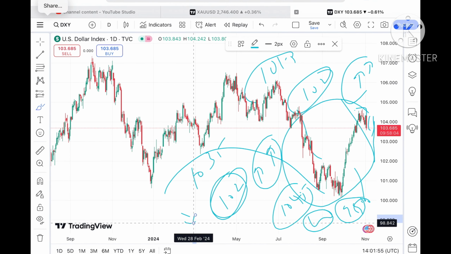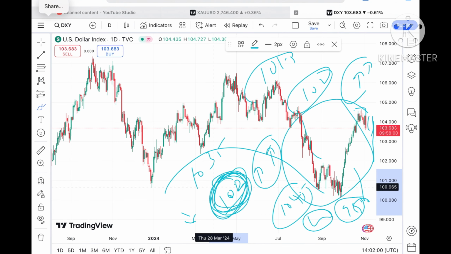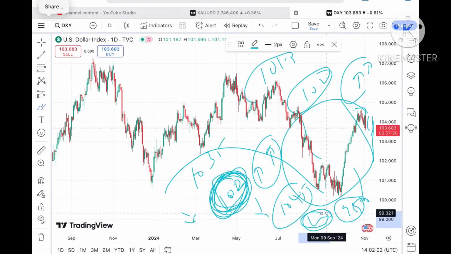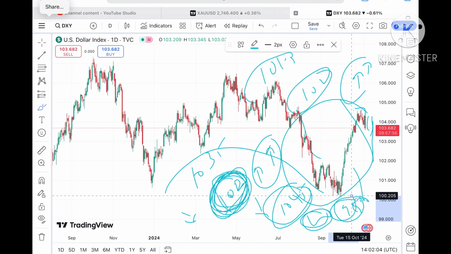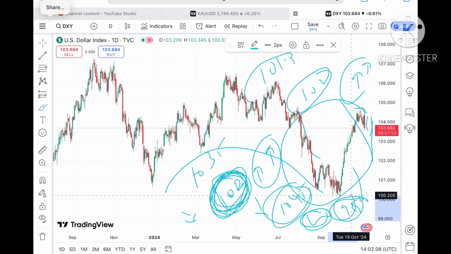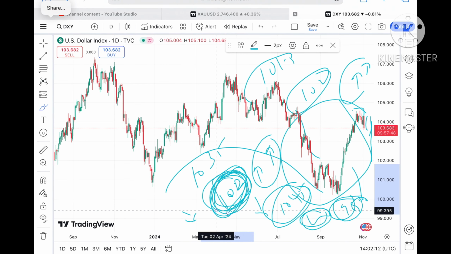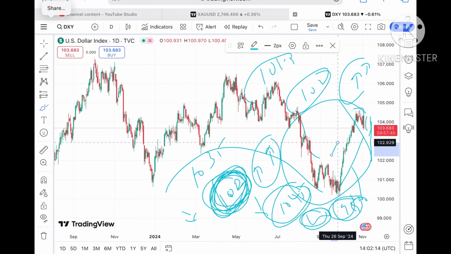You have to understand that if the price starts sustaining above 102, a further upside we can see, but if it starts falling below this level, a probability of touching 101.5, then to a level of 100, and a probability of moving further low we can see. I have to explain this because you have to understand some of the points. Overall trend you can say there is an upside.